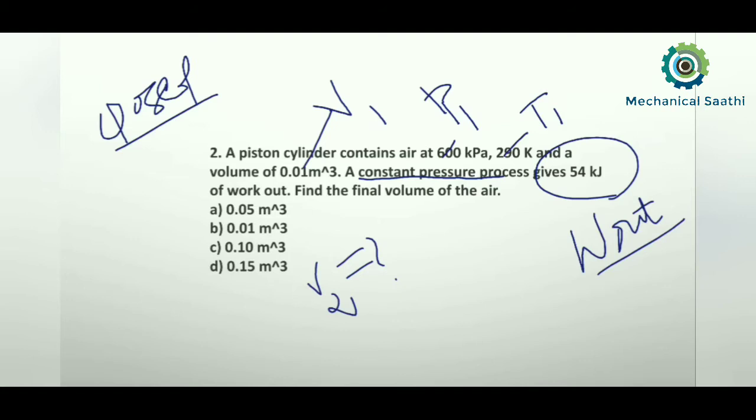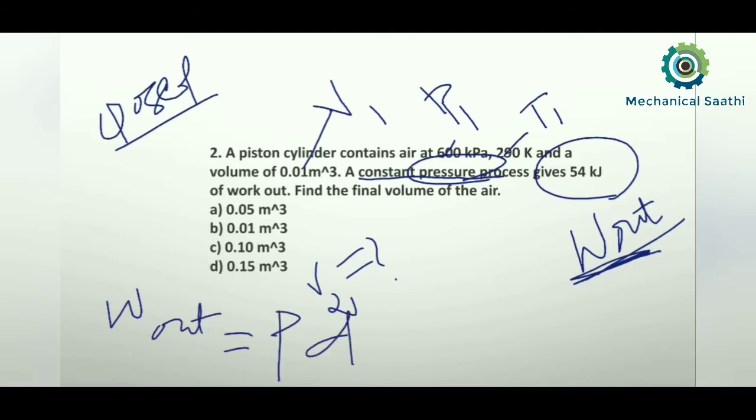If we try to find the work done in a closed system during a constant pressure process, I can write W out will be equal to the integration of P dV from 1 to 2. That will give me the W out, the work done by the system.